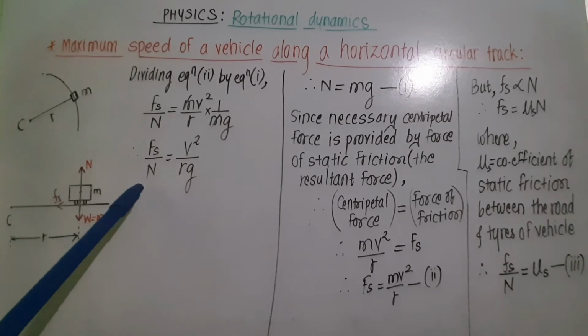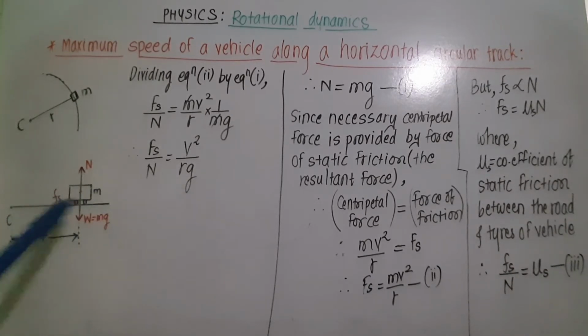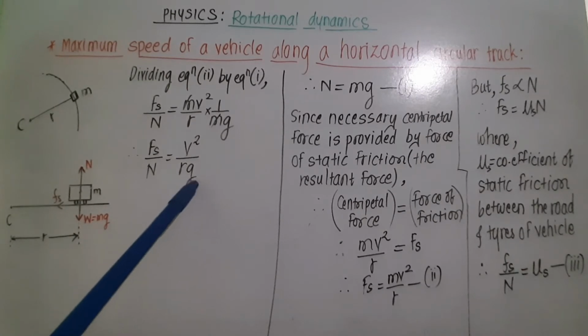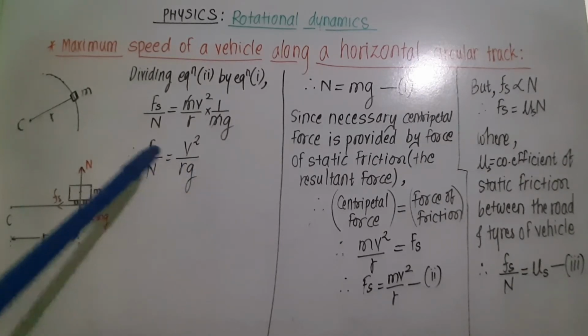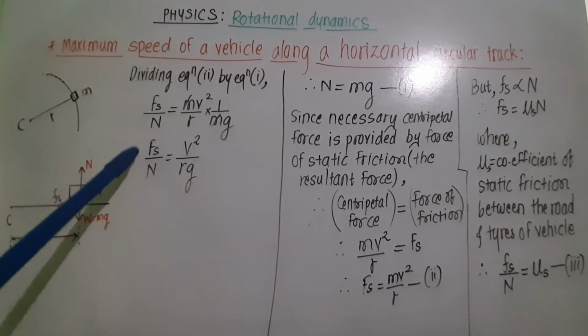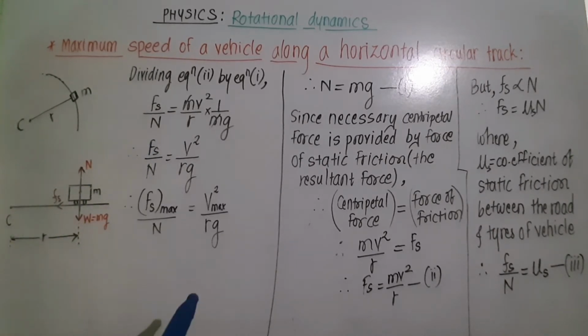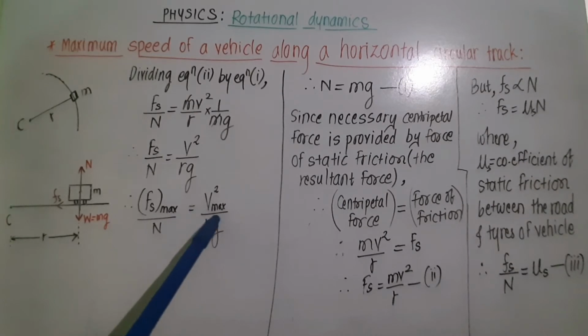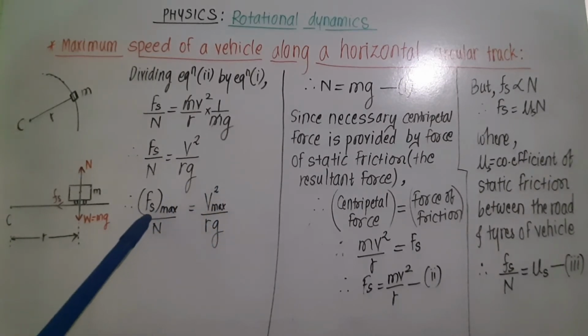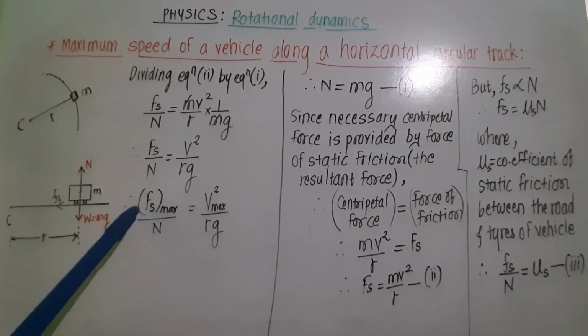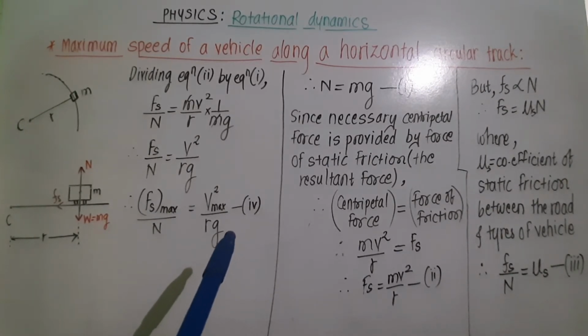Now here N is constant for a given vehicle, r is the radius of the circular path, it is also constant, and g is also constant. So the value of v depends upon the force provided due to static friction. So this is the maximum value of speed for the maximum value of force provided due to static friction. Let this be equation 4.